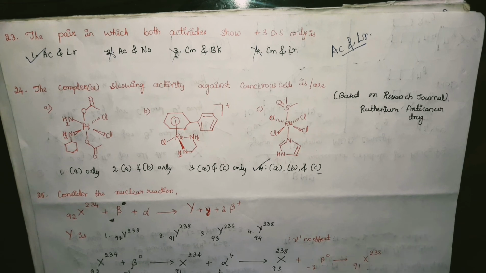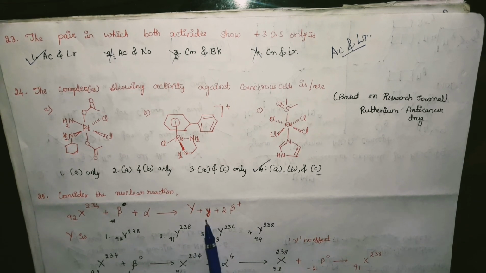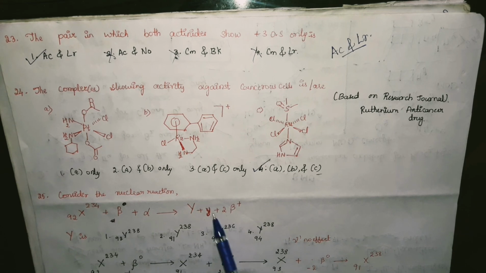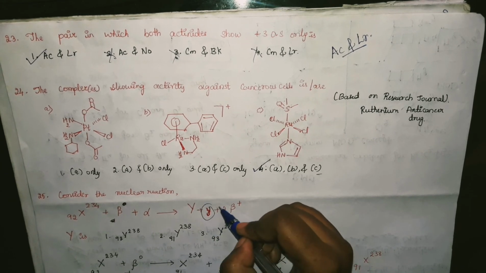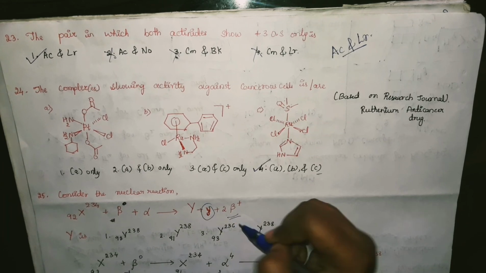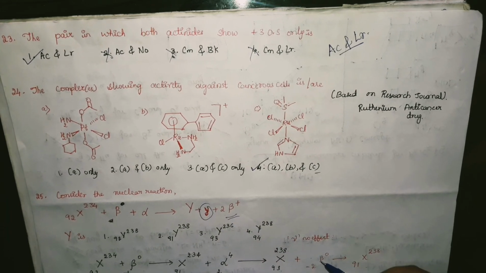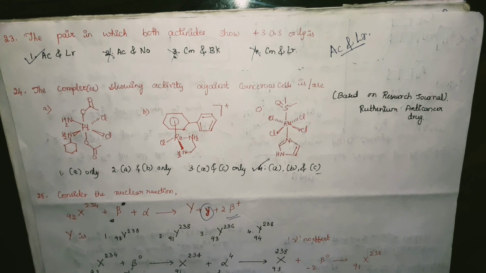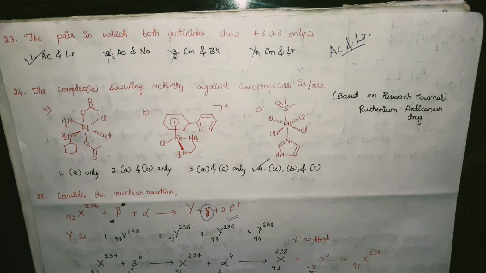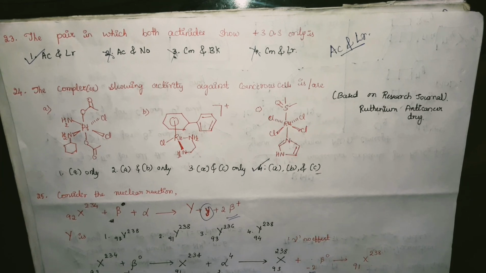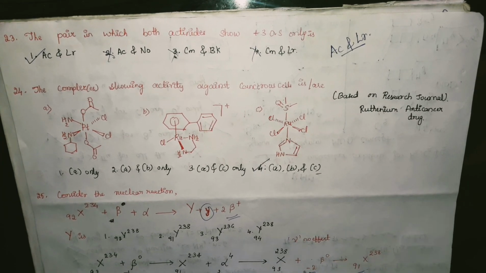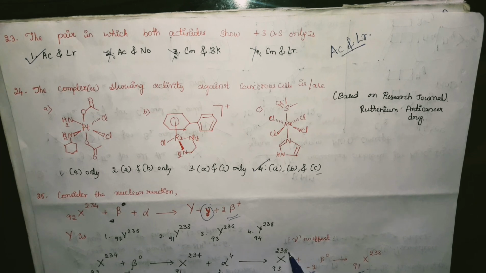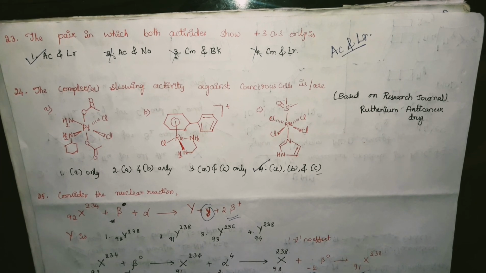After that you will get Y. To this you are adding 2 beta particles, and the gamma particle has no effect on this. So for 1 beta particle it will be -1, for 2 it will be multiplied by 2. So you are making it -2, and the mass remains the same. So it will become 91X238. So the correct option we have is